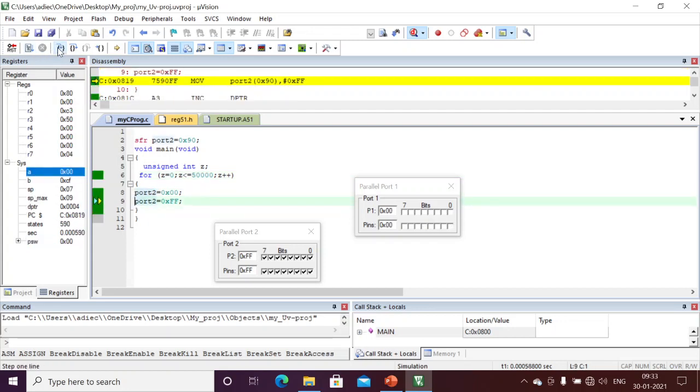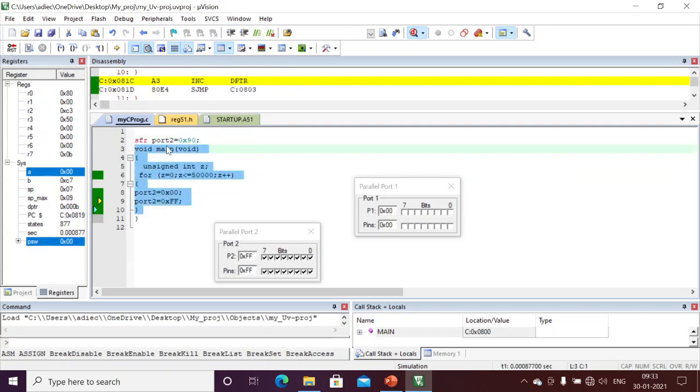See here, 90 means port 1, A0 means port 2. You can just change the address here whenever we want to change the port of the hardware. For example, if I want to toggle the bits in port 1, I can change the address here, with no need to change the program.